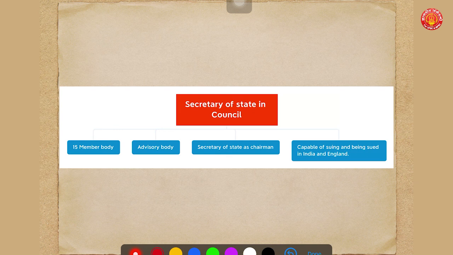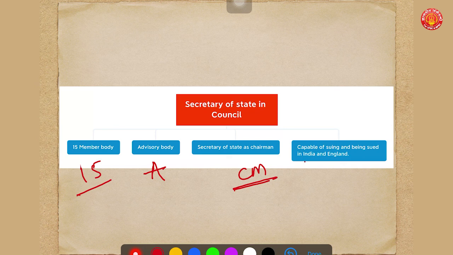Now, the Secretary of State had an advisory council, a 15-member body. It was completely an advisory body and the Secretary of State was its chairman. The Secretary of State in Council was a corporate body. It can sue, that is, it can take anyone to a legal court, as well as be sued in India as well as England.